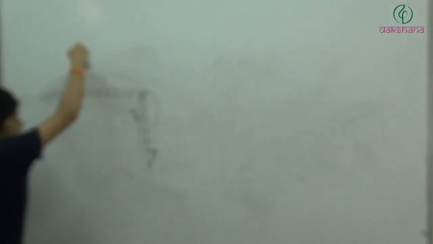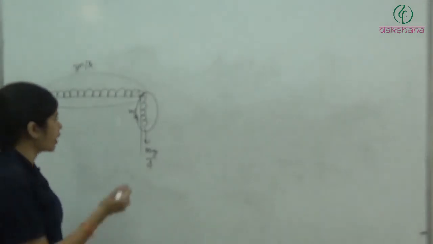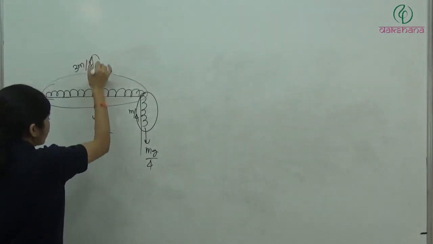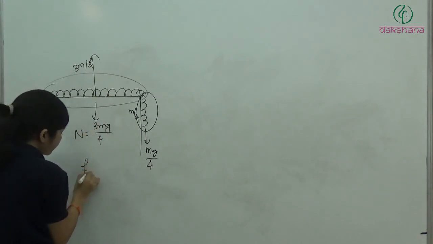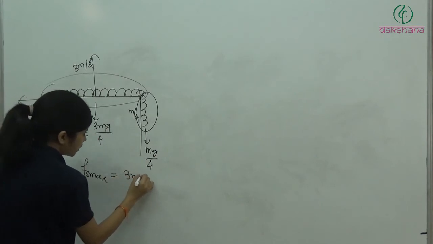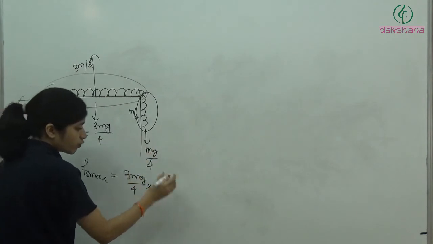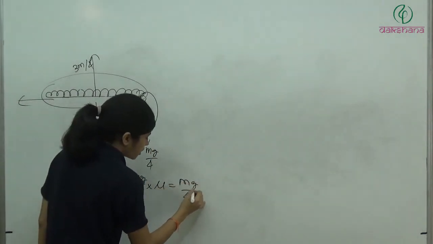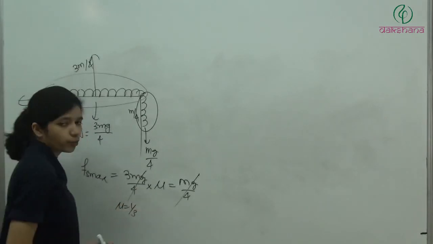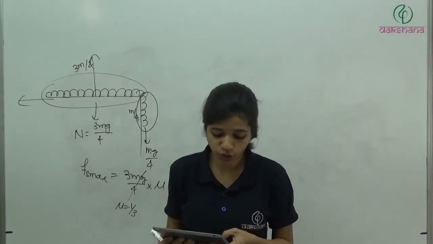It will be caused because of mu N. On the verge of sliding, the friction will be equal to mu N. Here we have 3mg/4, which is equal to the normal. So the maximum static friction, the force acting in this direction, is mu times 3mg/4. This is equal to the other force if it is on the verge of sliding, mg/4. So we have mu equal to 1/3. Mu is equal to 1/3. So the answer is the first option.